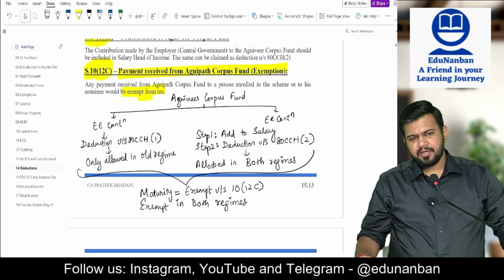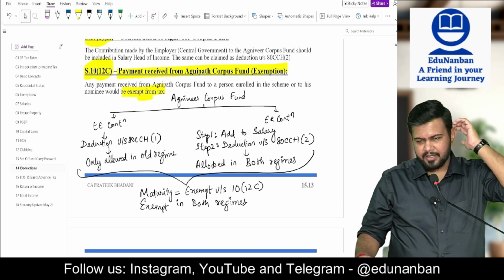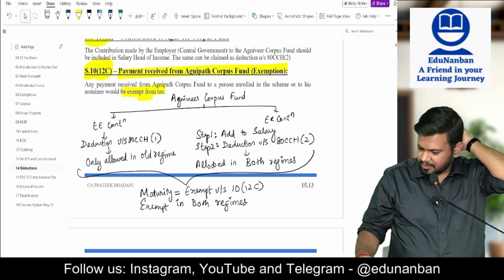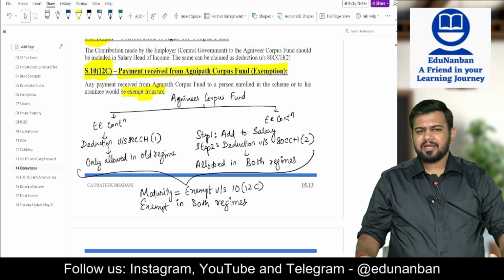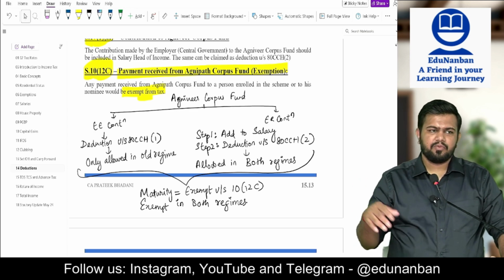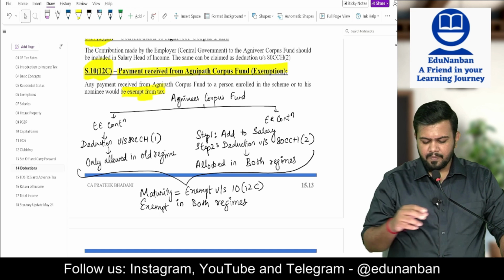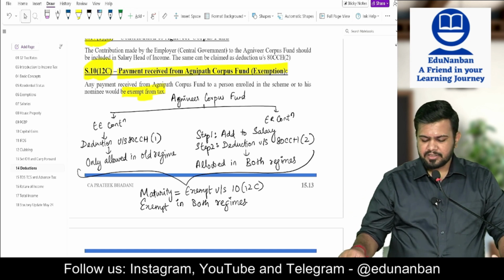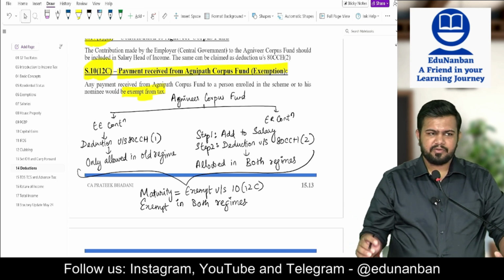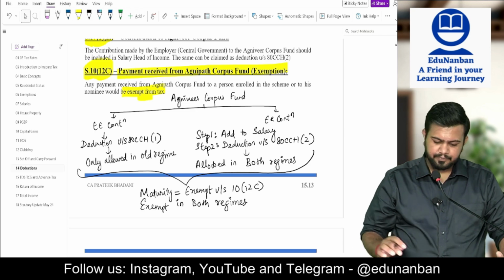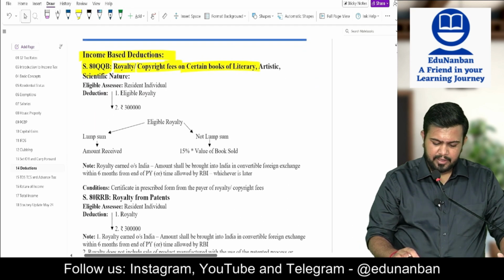Employee contribution deduction under 80CCD(1) is only allowed in the old regime. Employer contribution is added to salary first, then the deduction is claimed under 80CCD(2), which is allowed in both the old regime as well as the new regime. The maturity amount is exempt under section 10(12C), in both regimes. Fine. Now let's come to royalty.